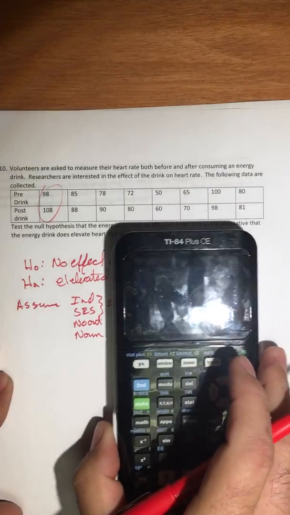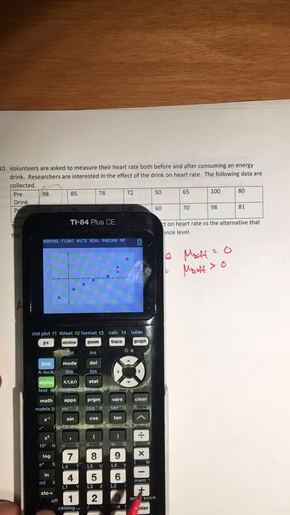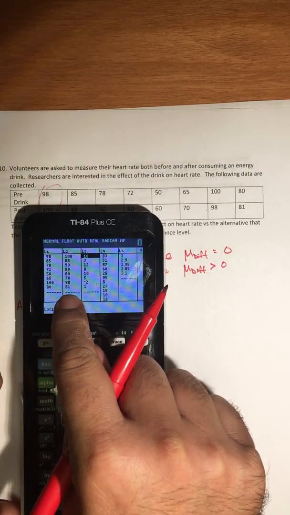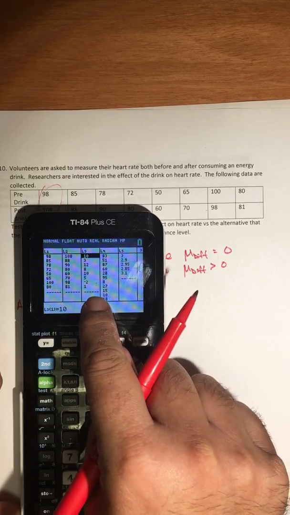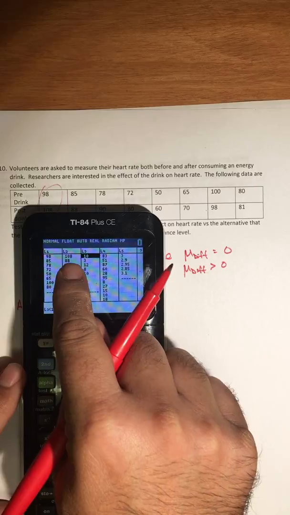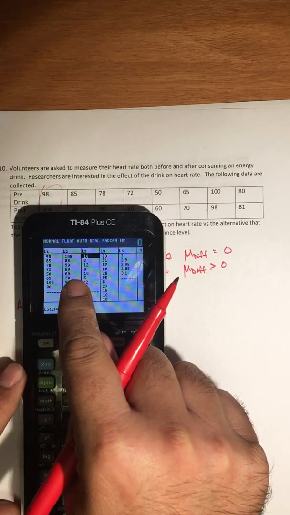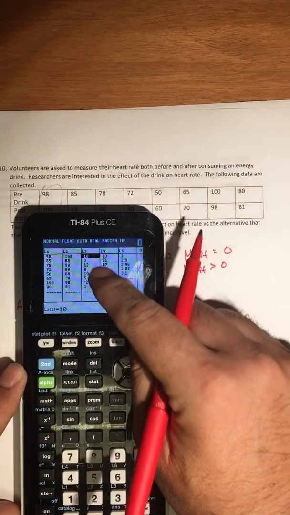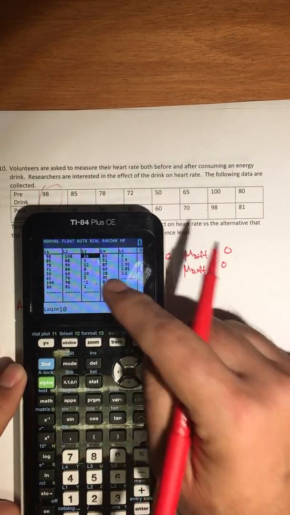The no outliers, we can show that, right? We don't have to assume that now. So we can go stat, edit. There's the pre-drink, there's the post-drink, there's the difference. So I just went L2 minus L1 and got the differences. Notice 108 minus 98 is 10, and 88 minus 85 is 3, etc. So here's my data that I'm interested in.